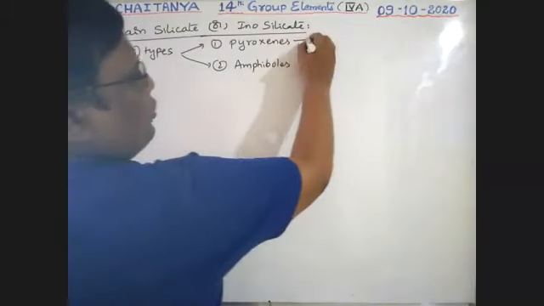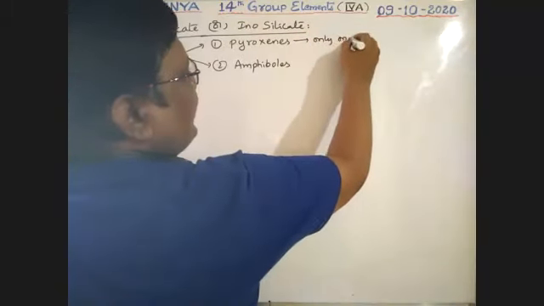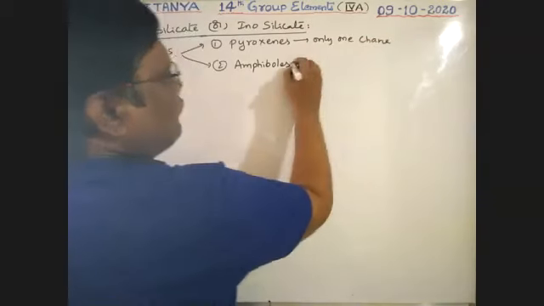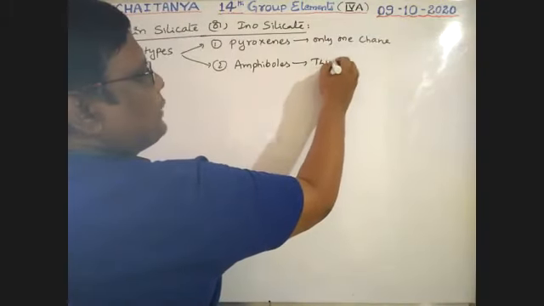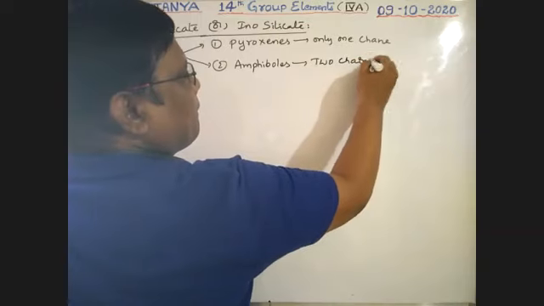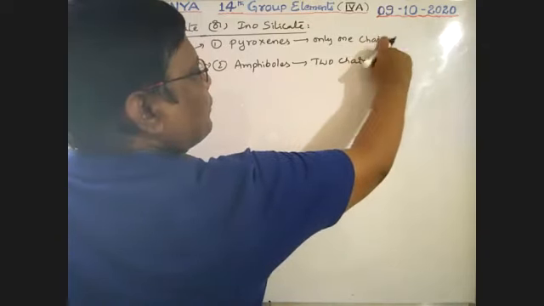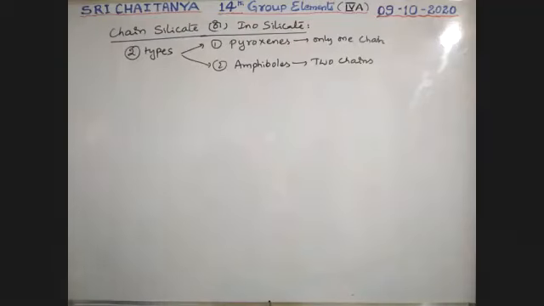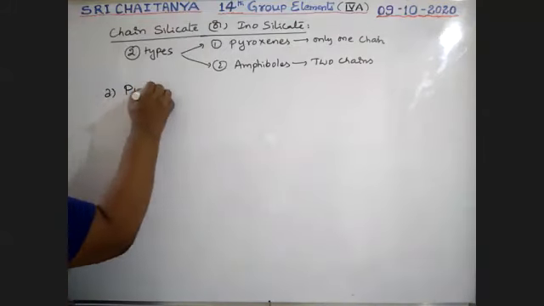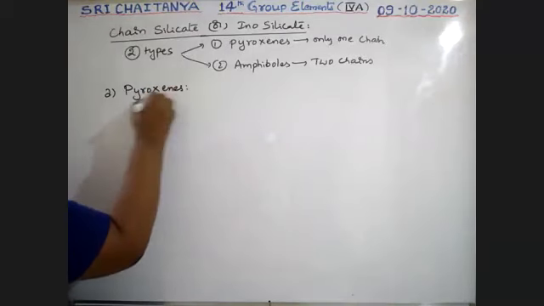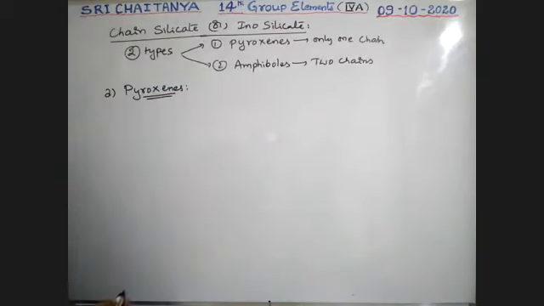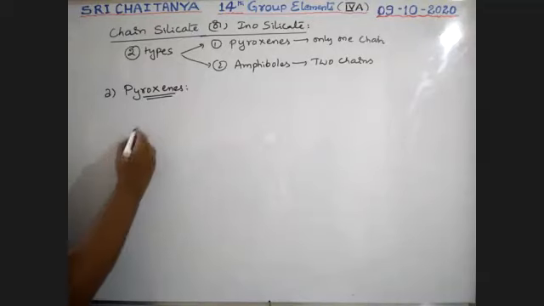Pyroxenes contain only 1 chain. Amphiboles contain 2 chains. Let us observe the first one, pyroxenes. See here, boys, a single chain.